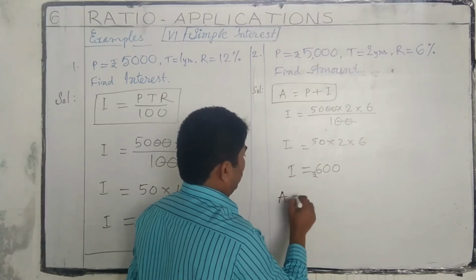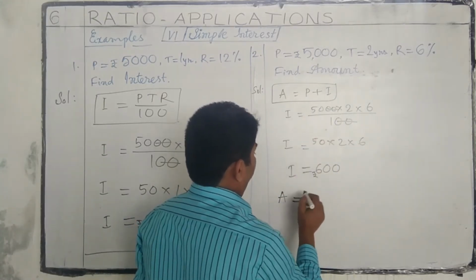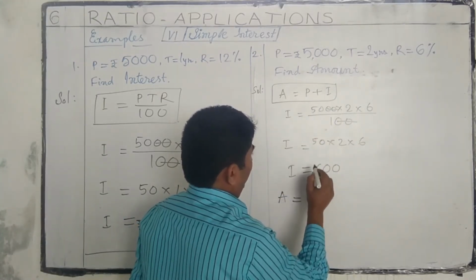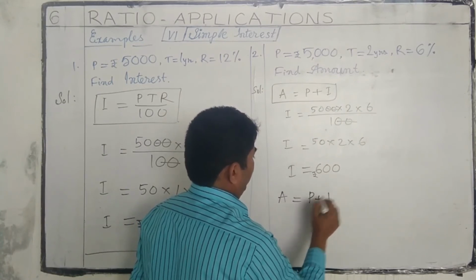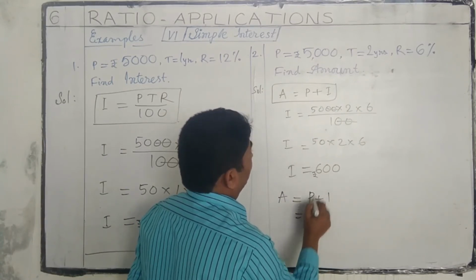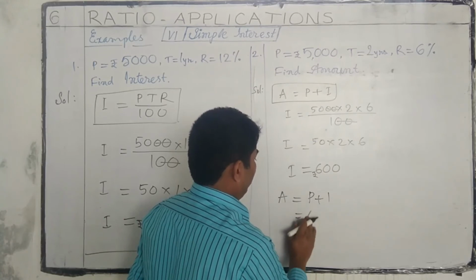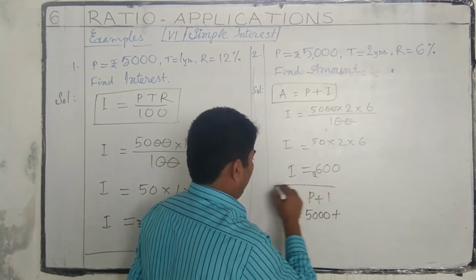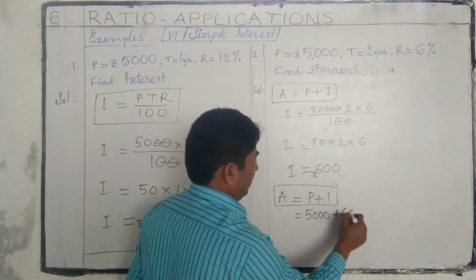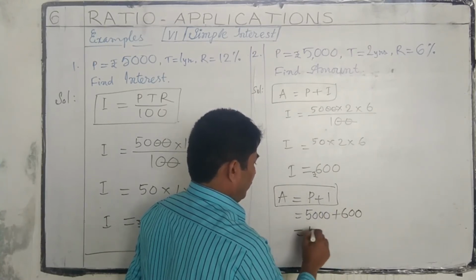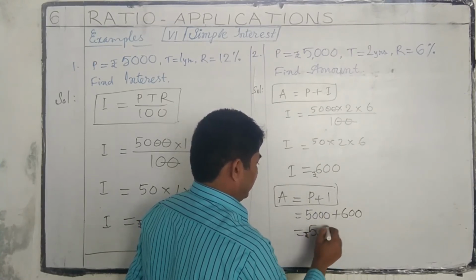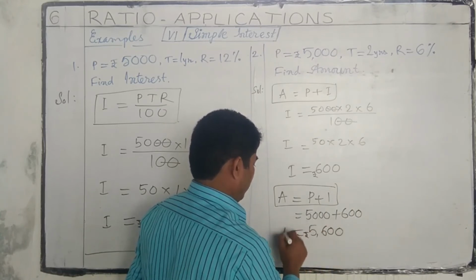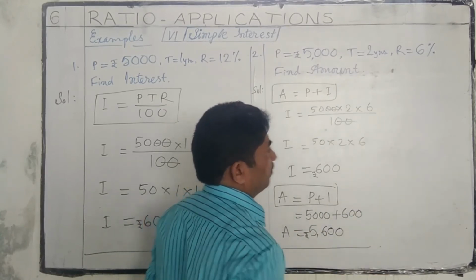Amount A is equal to P plus I, principal 5,000 plus 600, 5,600 rupees. This is the amount.